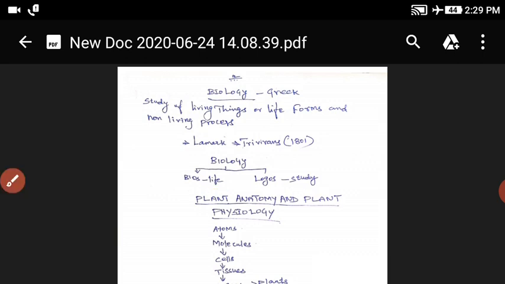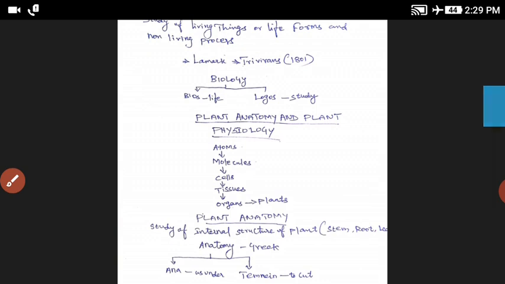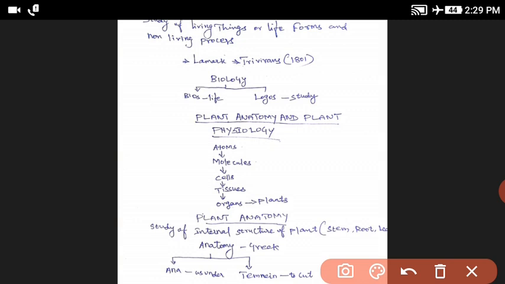Next, plant anatomy and plant physiology. Plants exhibit varying degrees of organization. The atoms are organized into molecules, the molecules are organized into cells, the cells are organized into tissues, the tissues are organized into organs, and the organs are organized into whole plants.